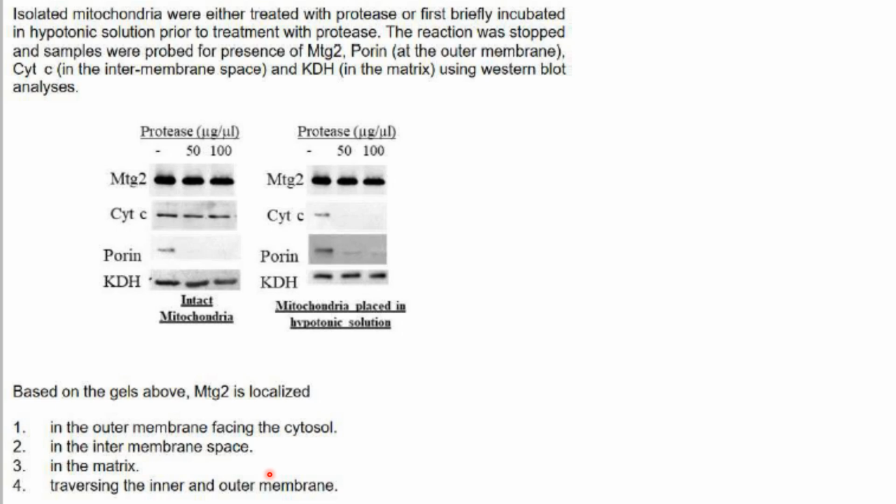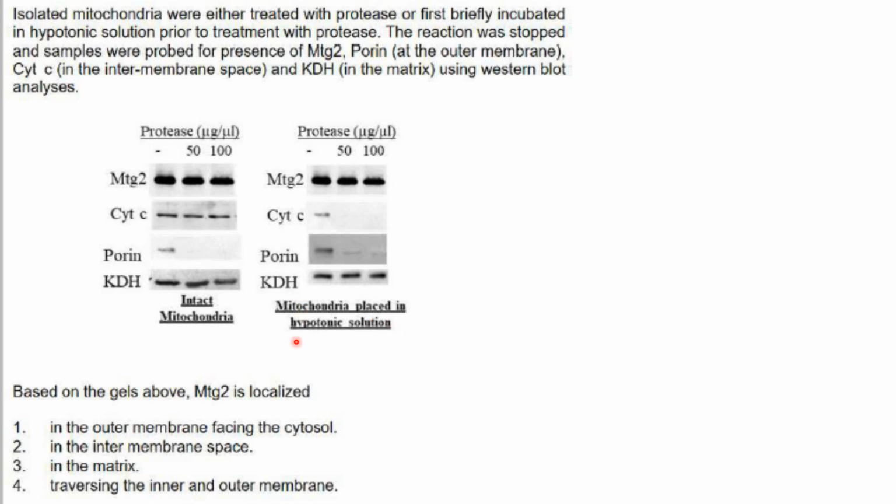Now if you see intact mitochondria, you can see that porin, upon increase of the protease concentration, is getting degraded. Similarly, cytochrome C is also getting degraded because band intensity is getting less. But MTG2 is remaining as such. KDH is also remaining as such.